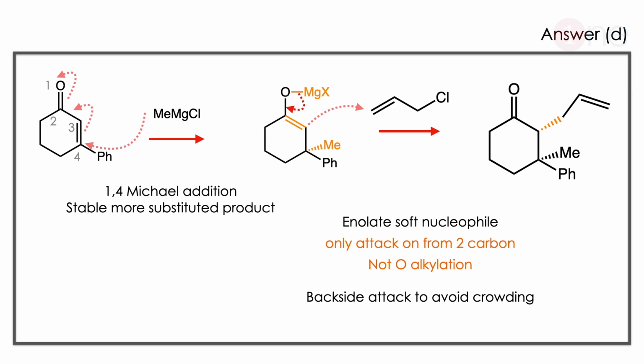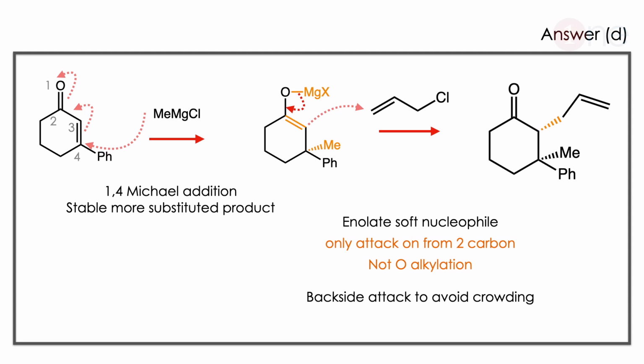Here the attachment will be stereoselective. The methyl attacks from below to avoid the crowding. The next will be the allylic chloride attack. So which will attack? The O has a negative charge and the second carbon also has a negative charge. So what will happen here?